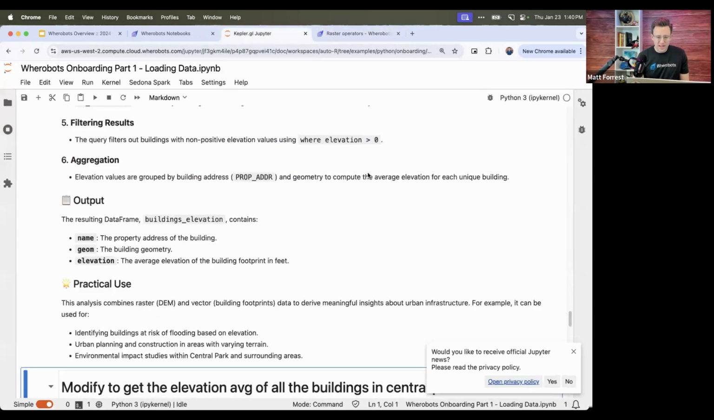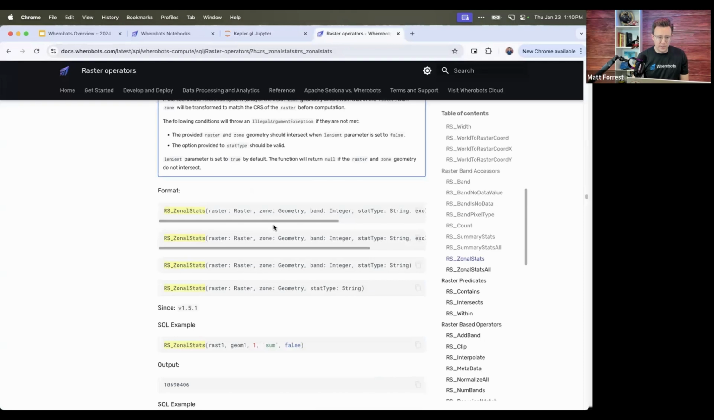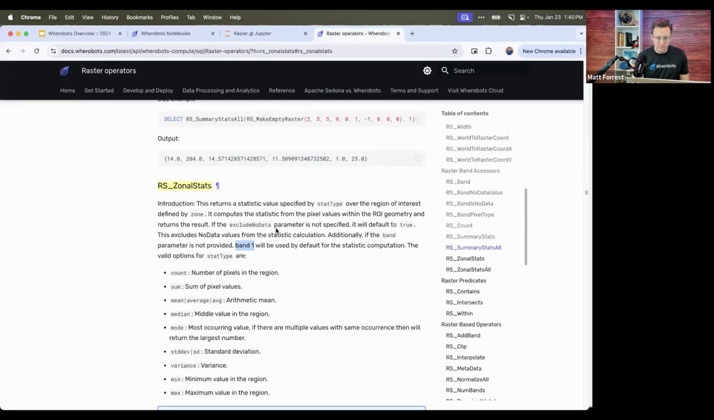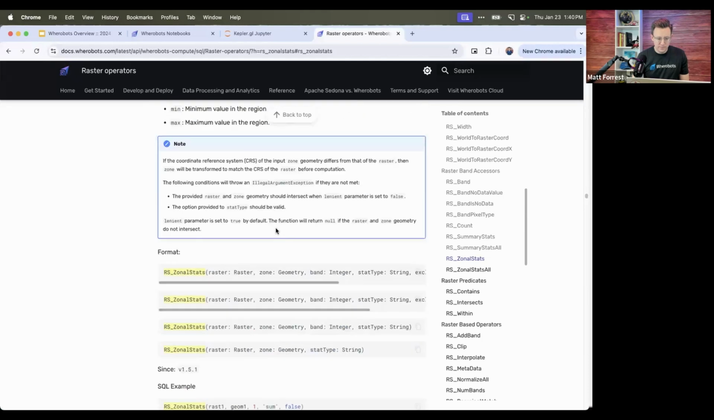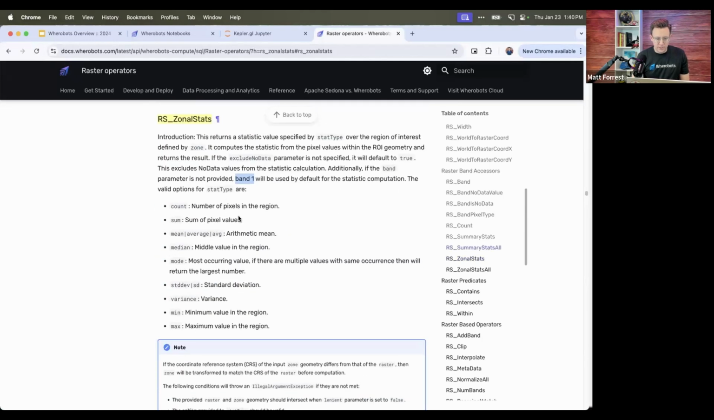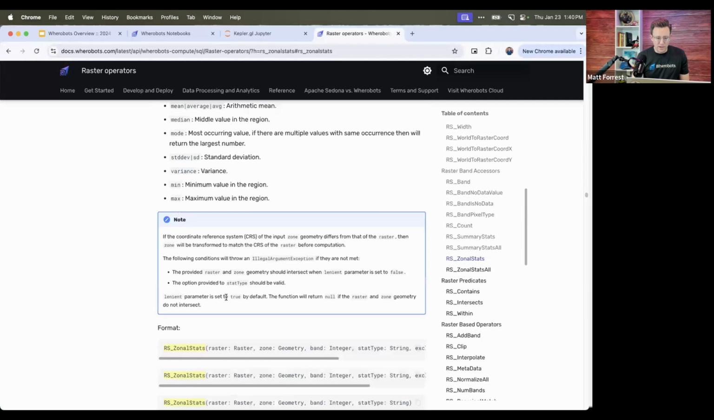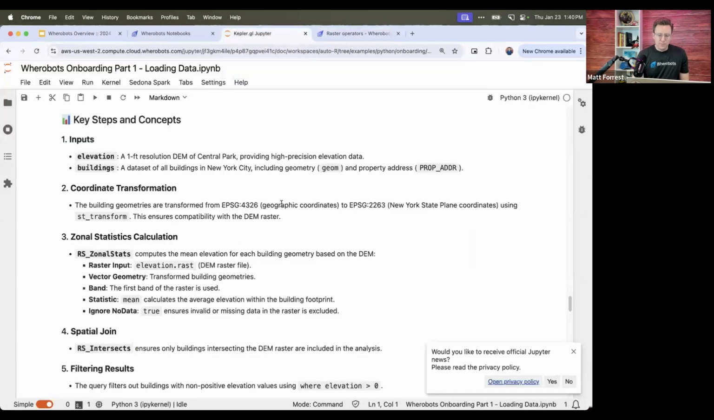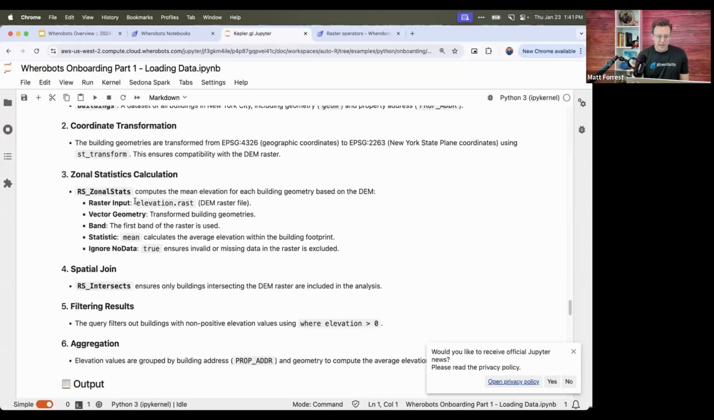And then there's one final argument here, which is lenient. If it's true and there's no intersection, it will give some leniency in terms of the intersection, but you can control that if you want. So that's what we'll do here with RS_ZonalStats. You have the input raster. The table stores everything in this column called rast. I call it rast for shorthand, but it stores all the data, the values, everything in there.